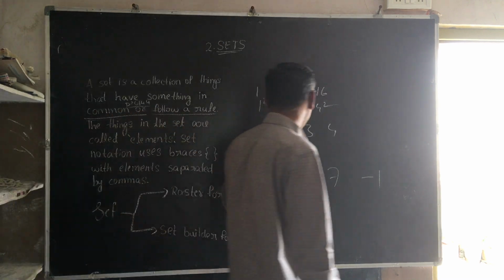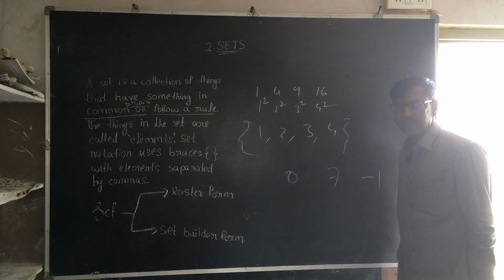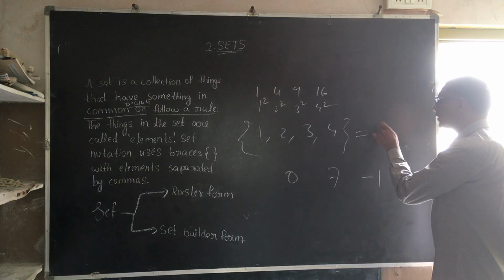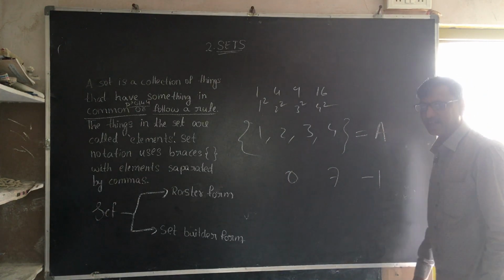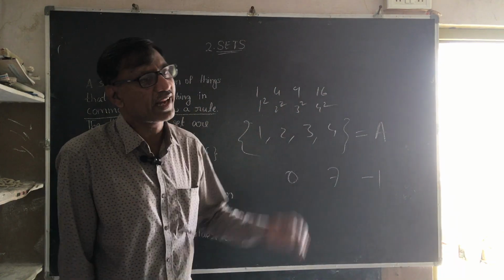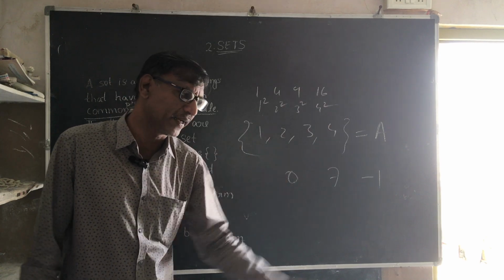Now these are all my elements, enclosed by braces or curly brackets. And a set is denoted by a capital letter like A, B, C and so on, or X, Y, Z, we can use. You are giving a name to every set. We can write so many sets.